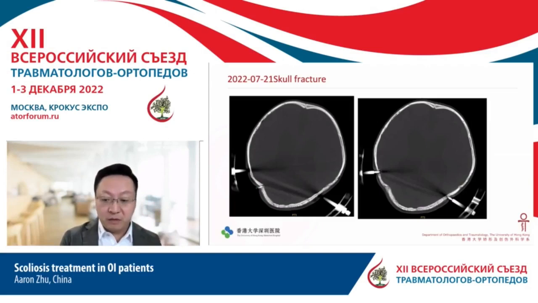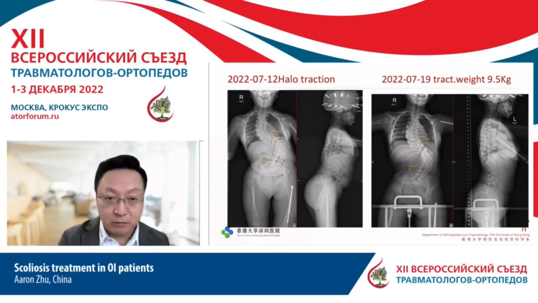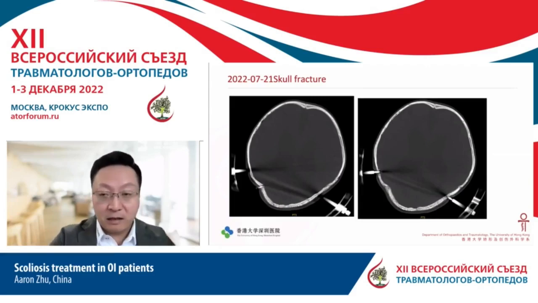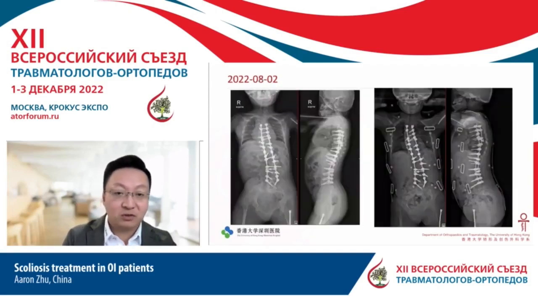And one thing we should be careful about in this kind of patient: for this kind of big curve, if it's an AIS patient, we can very comfortably put on the halo traction. But don't forget that even the skull bones are very fragile. So this is a complication: when we put on the halo, there are sometimes fractures of the skull bones. So you should be careful when you want to put the patient on traction.